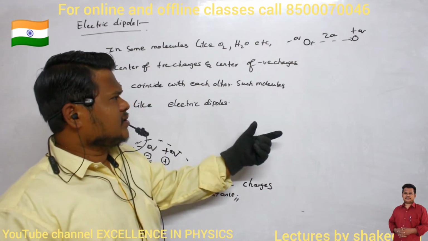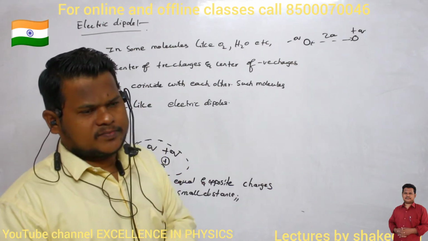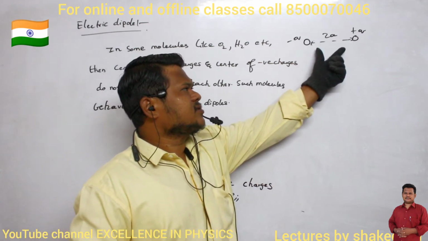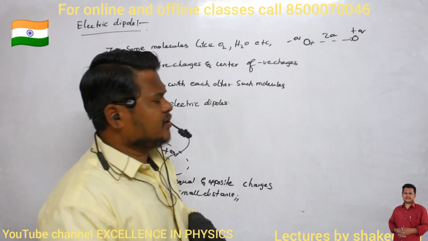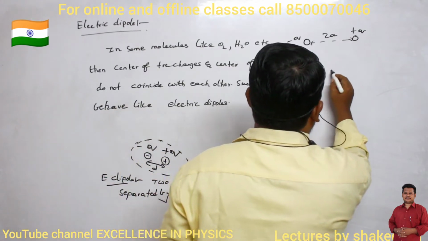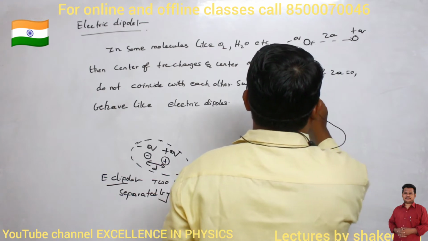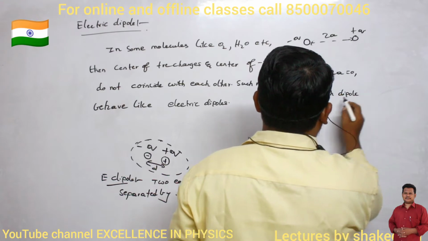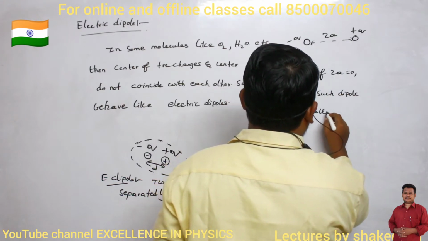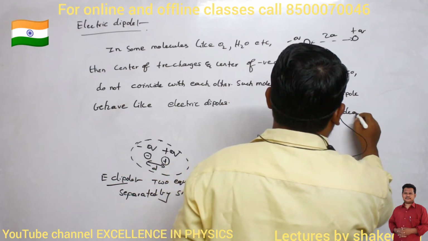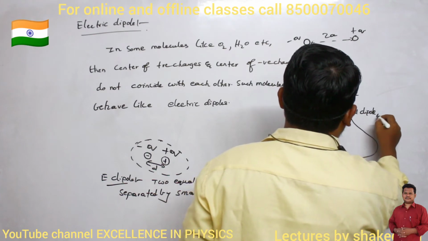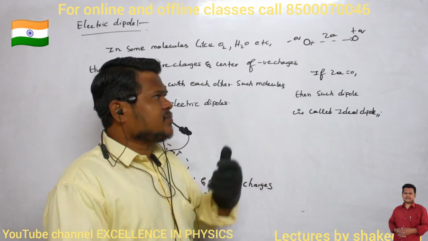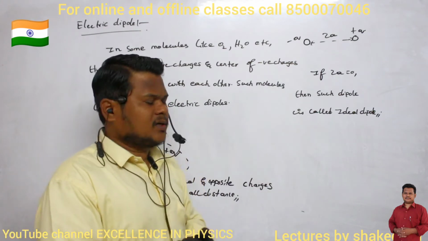And then we can discuss ideal electric dipole also. Ideal dipole means the distance between these two charges is almost equal to 0. If 2a is equal to 0, then such a dipole is called an ideal dipole. What is meant by ideal? Ideal means exemplary, a very unique dipole. So the distance between them should become 0. Are you able to understand?